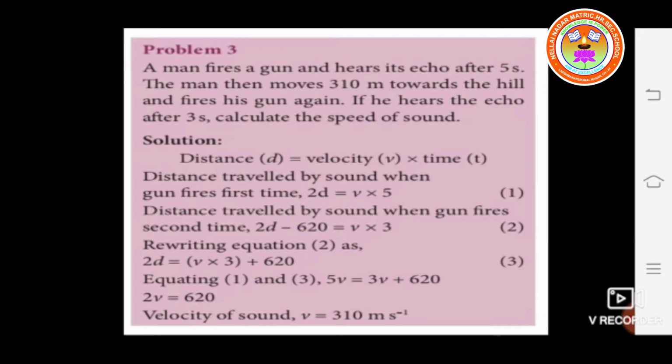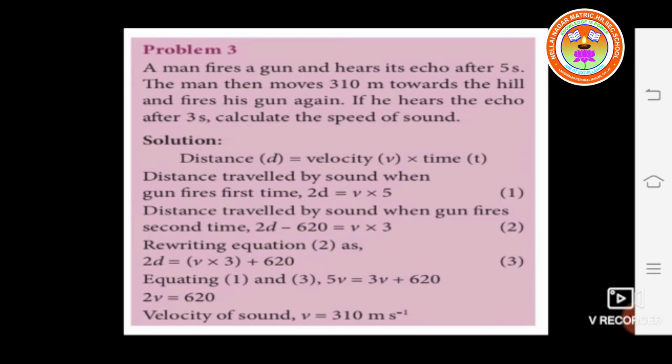So equation 1: 2d is equal to v into 5. The distance traveled by the sound when the gun is fired the second time is 2d minus 620, because the man moves 310 meters and this is multiplied by 2, which is 620. So 2d minus 620 is equal to v into 3, because he hears the echo after 3 seconds. Rewriting this equation 2, we get 2d is equal to v into 3 plus 620.